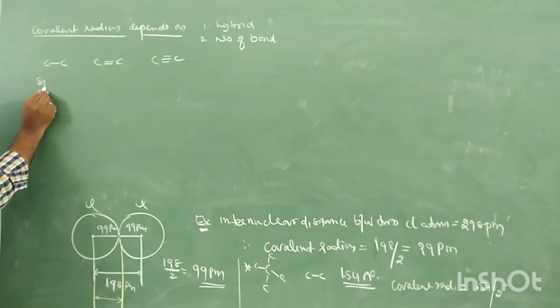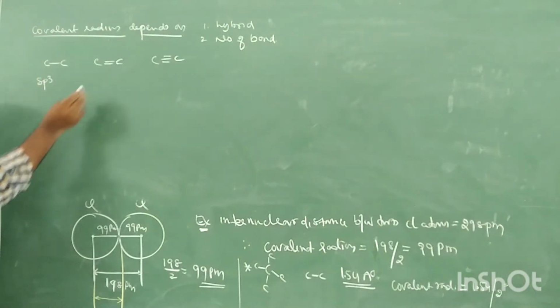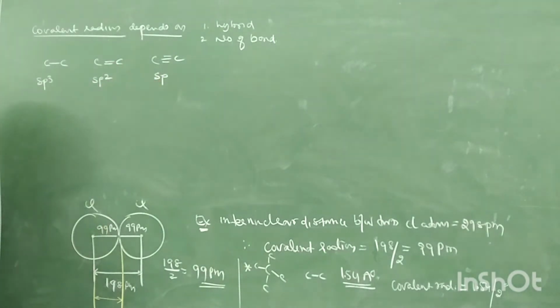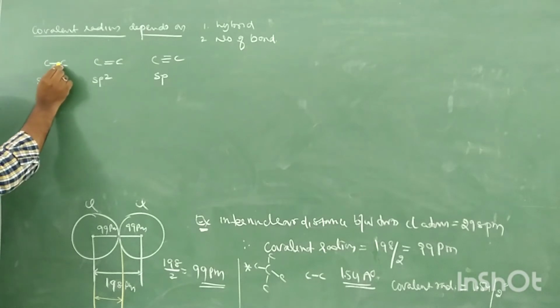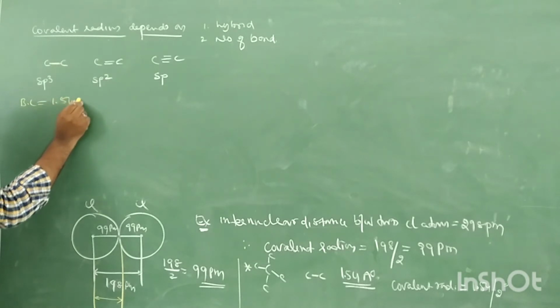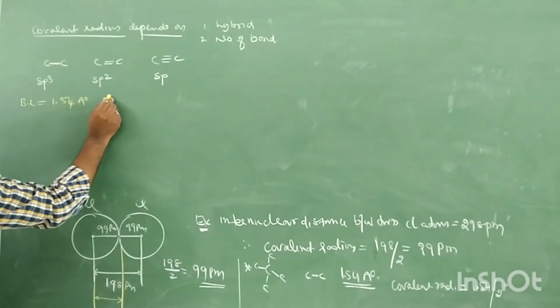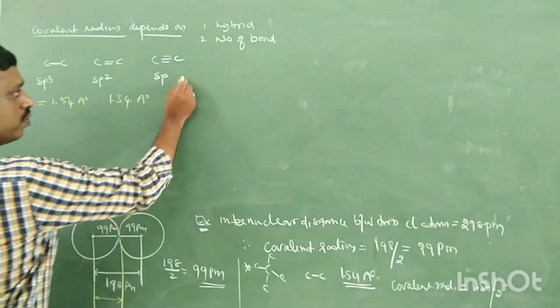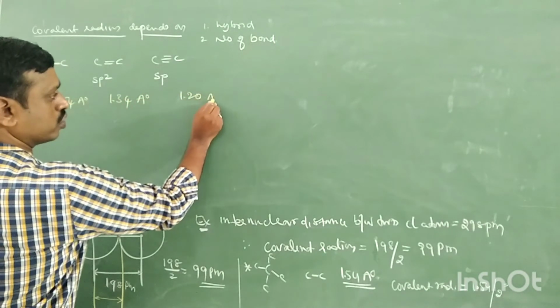Single bond is sp3, double bond sp2, triple bond sp. In the carbon-carbon single bond, what is the bond length? 1.54 angstrom, just note it. For the double bond it is 1.34 angstrom, and for the triple bond 1.20 angstrom.